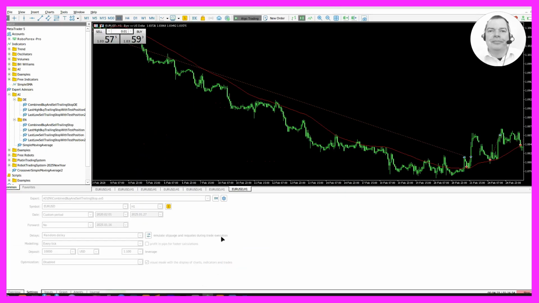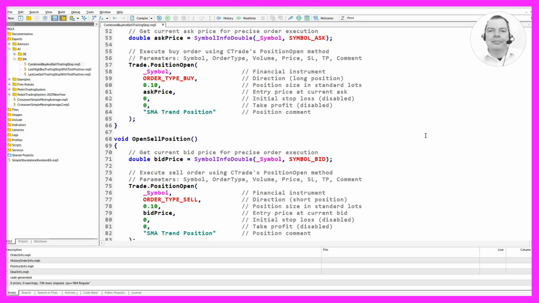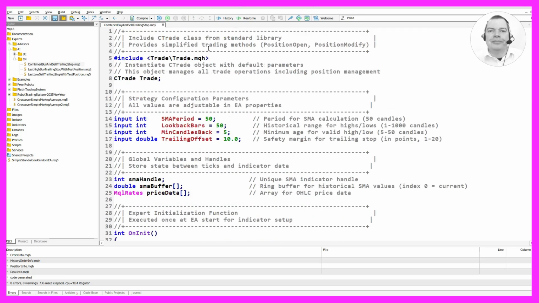We start by opening MetaEditor, which can be done by clicking the little icon or pressing F4. The code begins by including the CTrade class from the standard library, which provides simplified trading methods such as PositionOpen and PositionModify. We instantiate a CTrade object with default parameters to manage all trade operations, including position management.